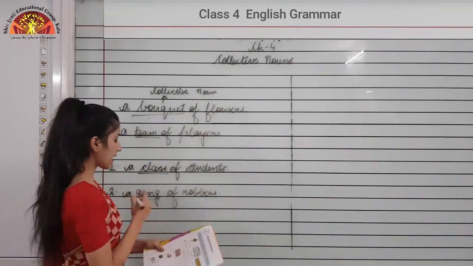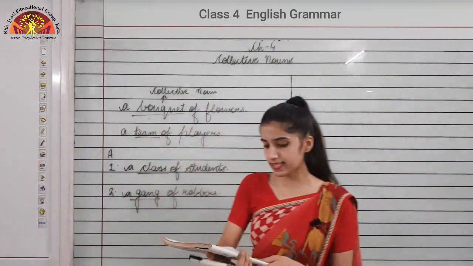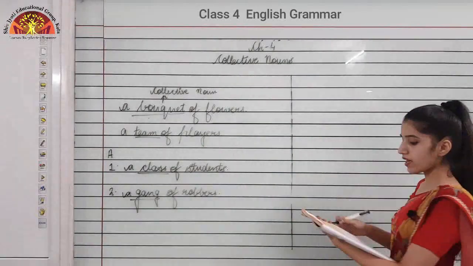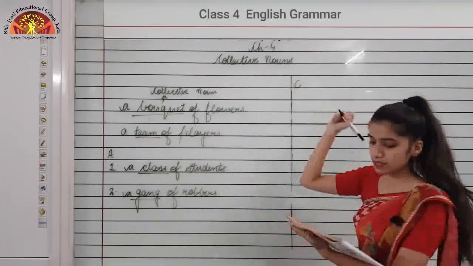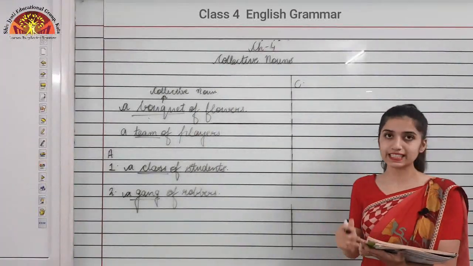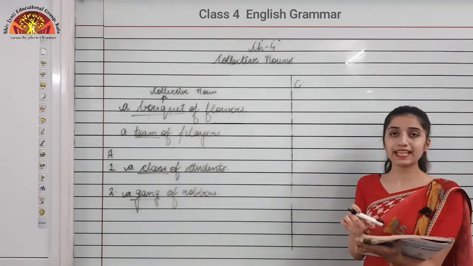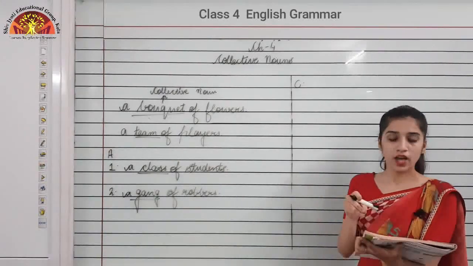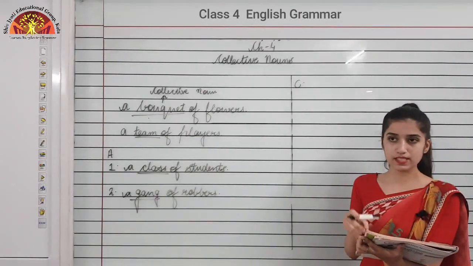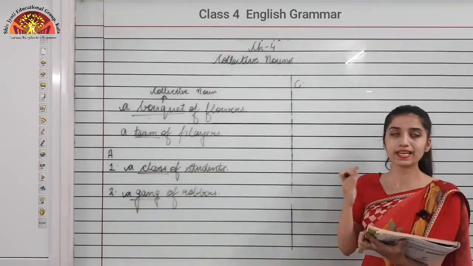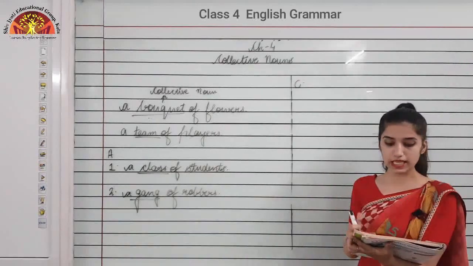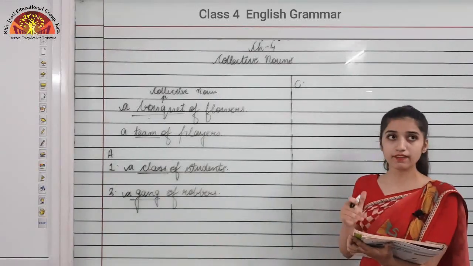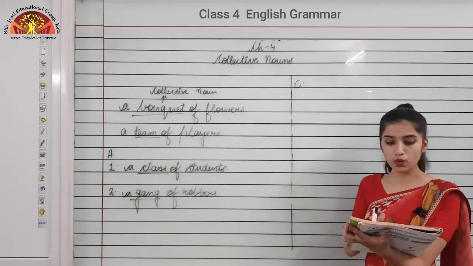Now moving to the next exercise of this chapter, that is exercise number C. Fill in the blanks with appropriate collective nouns, and some collective nouns are already given to us in the box, that is crew, collection, herd, bundle, team, pack, swarm or committee. So these are some collective nouns that we need to use in the below sentences.